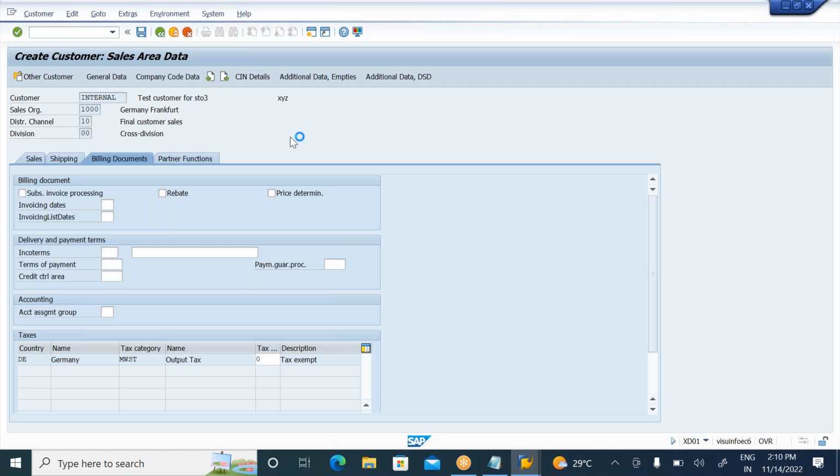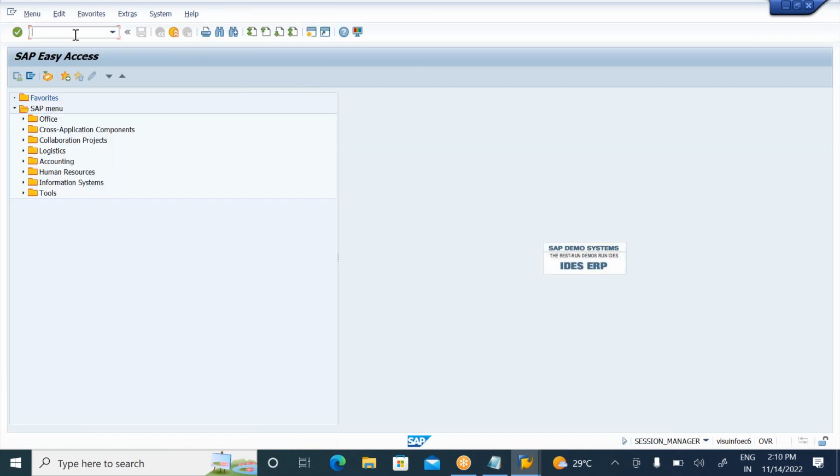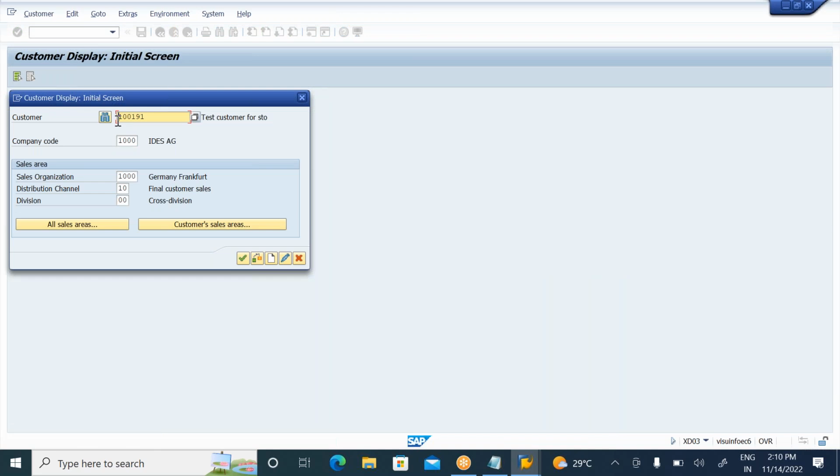Once the customer is created, what is my customer number? 100191. So this remains the same: XD02 to change the customer, XD03 to display the customer. So copy the customer number 100191. So this is my customer.